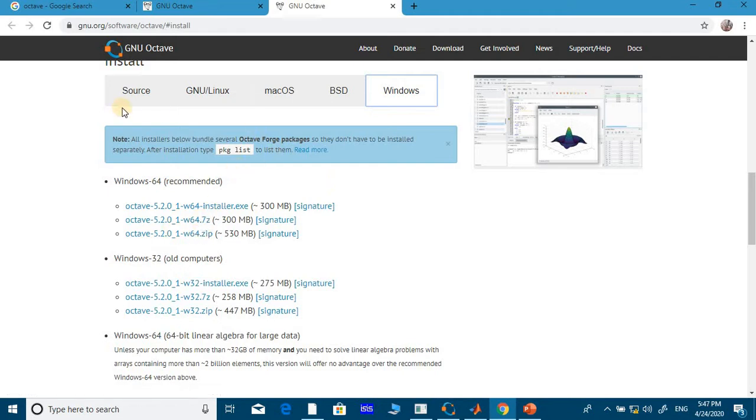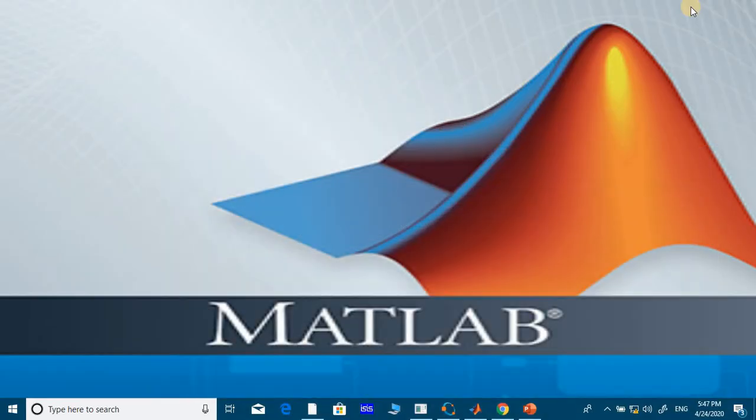Here you see source, GNU Linux, OS; these are the different operating systems, but my laptop is a Windows 64-bit operating system. That's why I download this. After download, you install it, you just click on next, like that. There isn't any problem in installation. Once installation is done, you will get 2 files on the desktop.